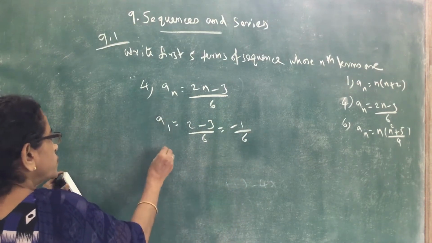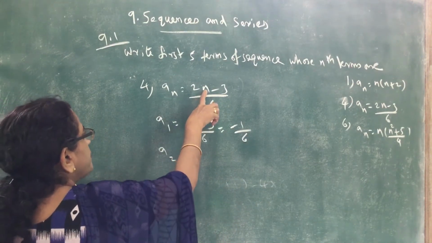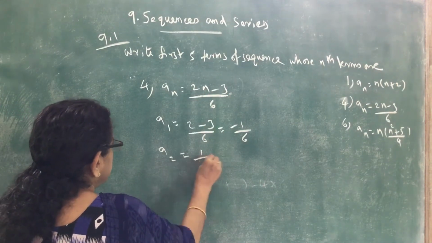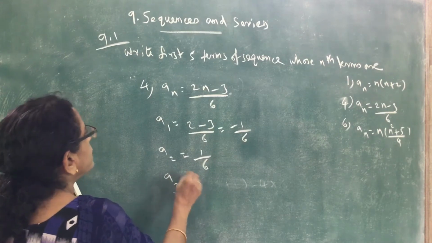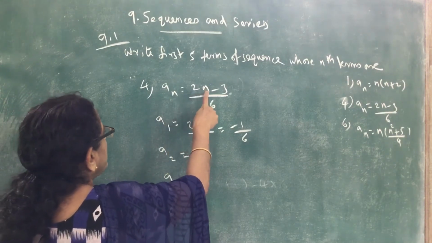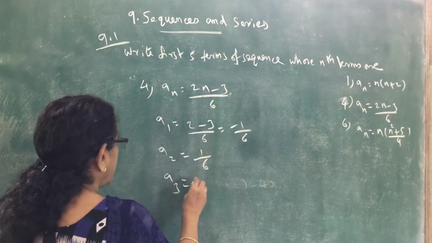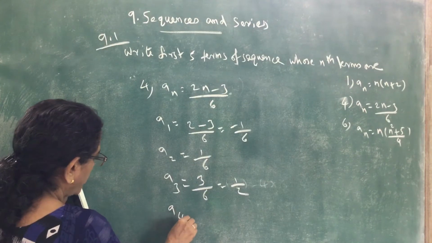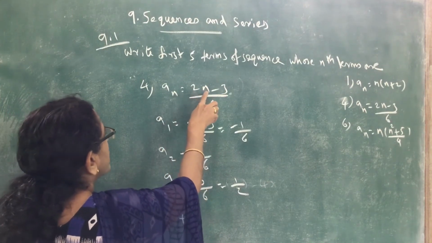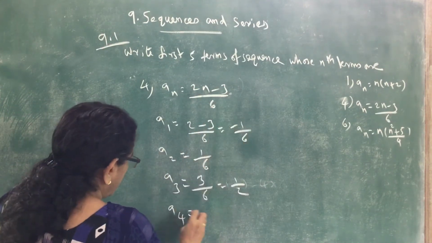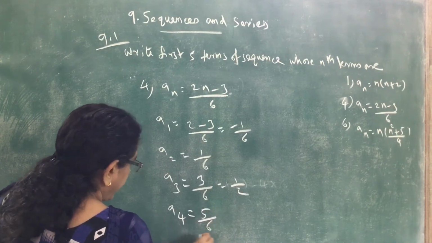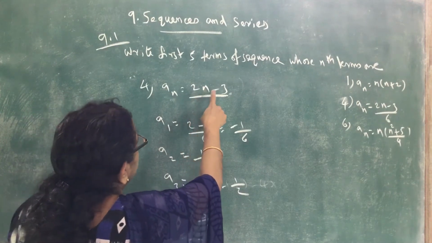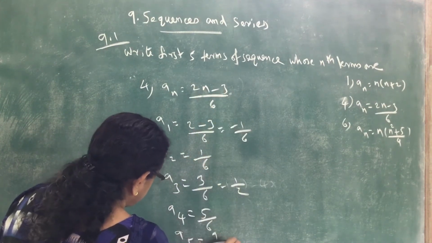Put n equal to 2: a2 equal to 2 into 2, 4, 4 minus 3, 1, 1 by 6. a3, put n equal to 3: 2 into 3, 6, 6 minus 3, 3, 3 by 6, that is 1 by 2. Then a4, put n equal to 4: 2 into 4, 8, 8 minus 3, 5, 5 by 6. Then a5, put n equal to 5: 2 into 5, 10, 10 minus 3, 7, 7 by 6.